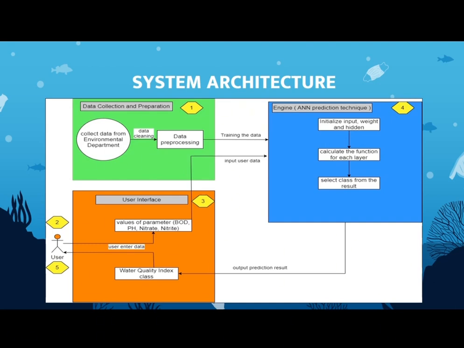Then the ANN produces the output by selecting a class from the result. The output is then returned to the user interface to be displayed in the form of water class and also water status.